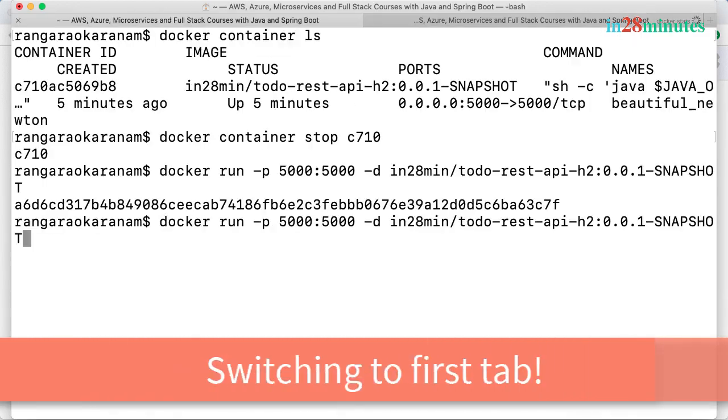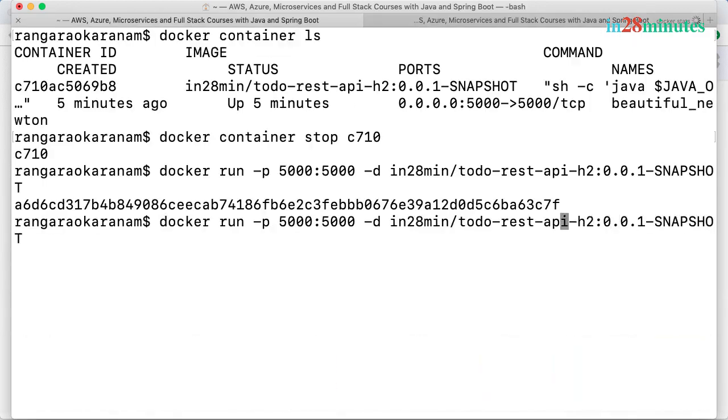Now I would want to run another container from the same image. However, this one I would want to run on port 5001, and I would want to add specific memory and CPU limits. How can I assign that? I can say -m 512M. What I'm saying is this specific container can use at a maximum 512 megabytes of memory. You can also use something like 1 gig, or 0.5 gig. So let's change it to 512M.